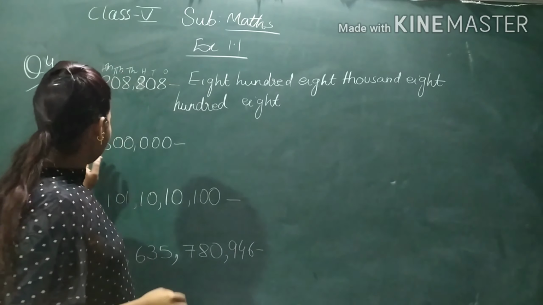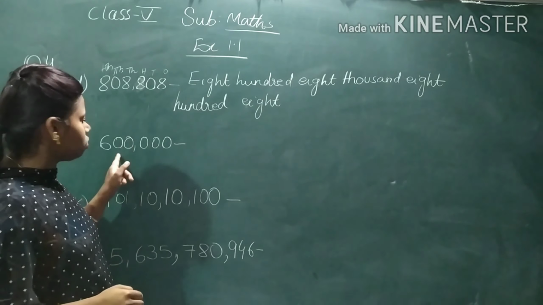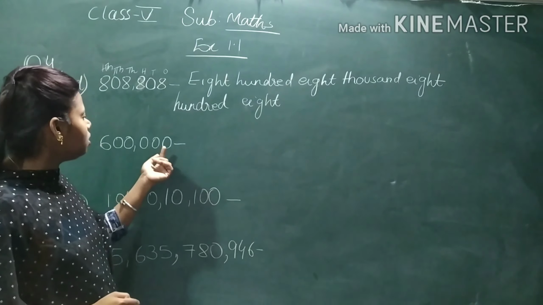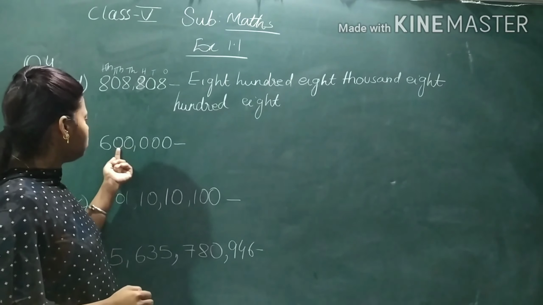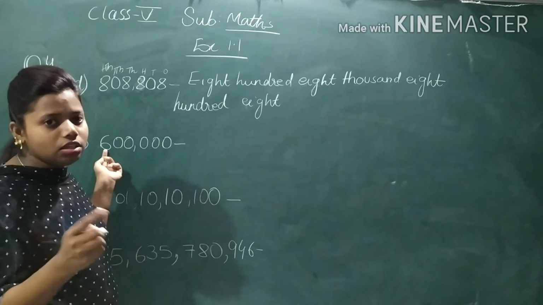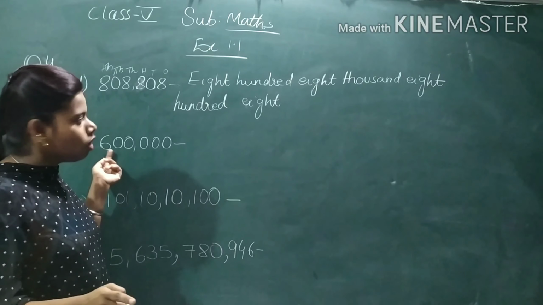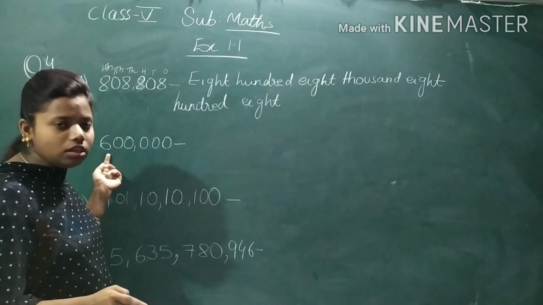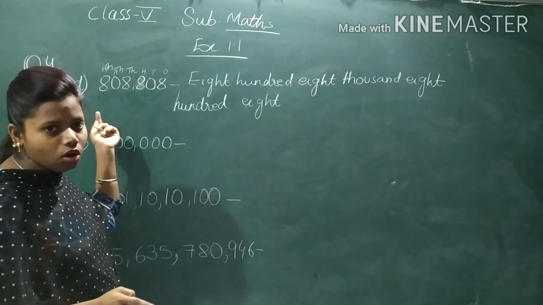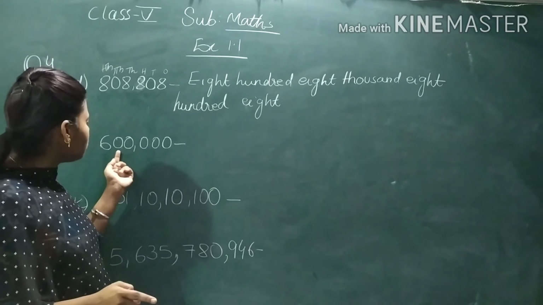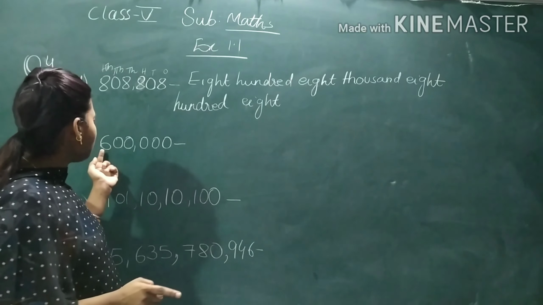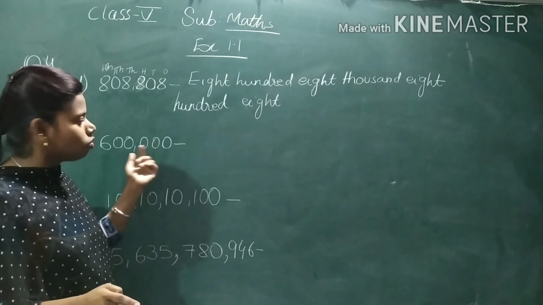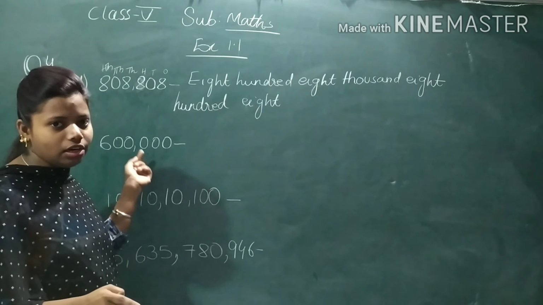Now let's see question number E. Here also you can see after 3 places a comma is there. So that means this is also an international system. So now let's read ones, tens, 100, 1000, 10,000, 100,000. 6 is in which place? 100,000 place. So we will write 600,000. Can you see in the 10,000 and 1000 places there are 0, 0. That is why we will write 600,000. And here everything is 0, 0, 0, so no need to write it. Just 600,000.